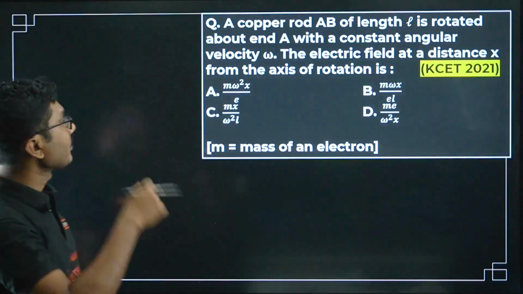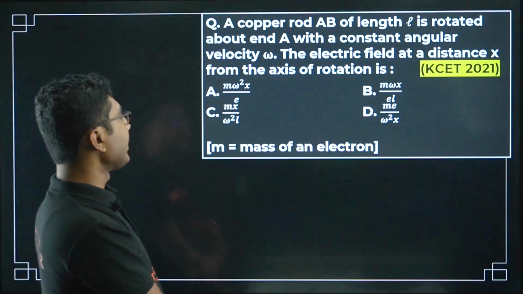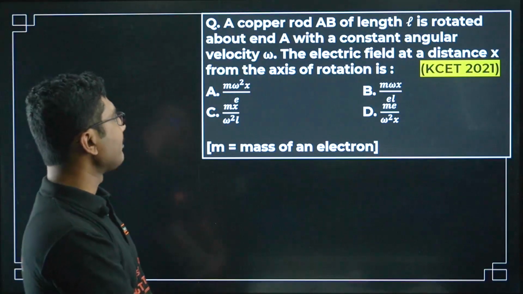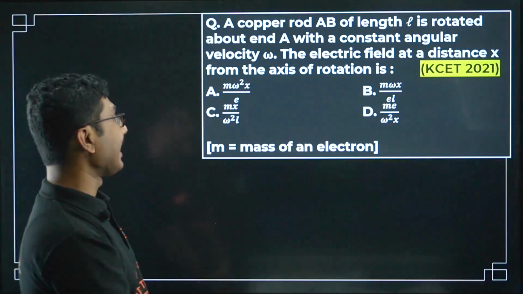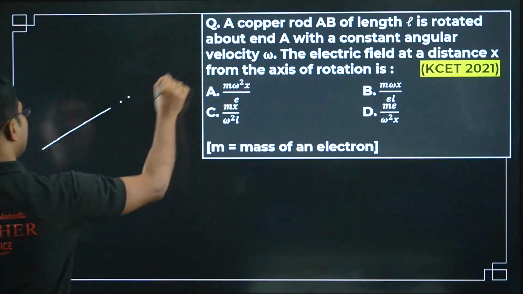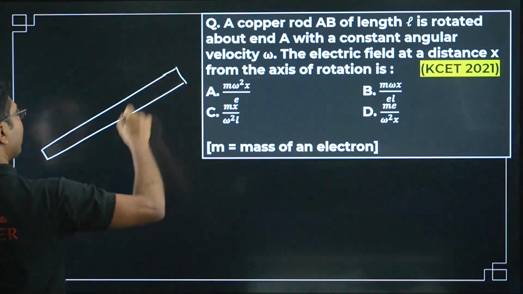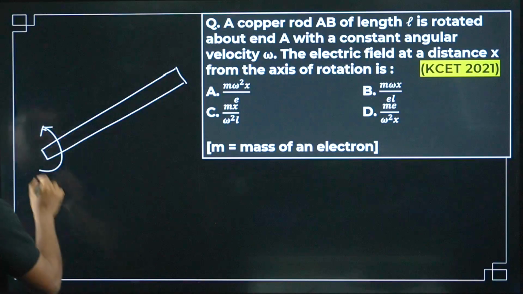Next question: a copper rod AB of length L is rotated about end A with a constant angular velocity omega. What is the electric field at a distance x from the axis of rotation? Very interesting question. Here we have a rod which is rotating with an angular speed omega.